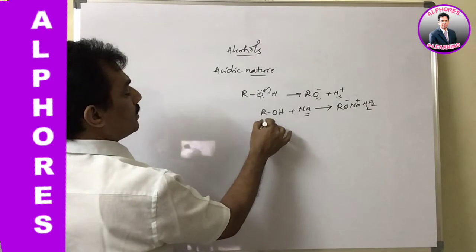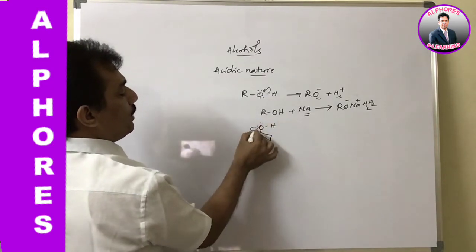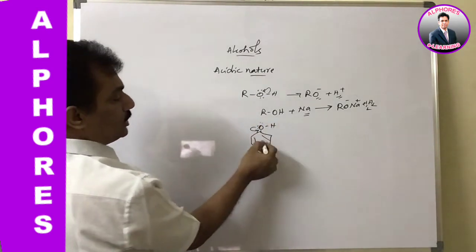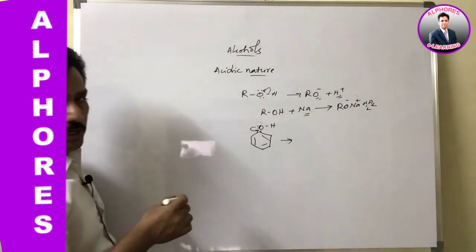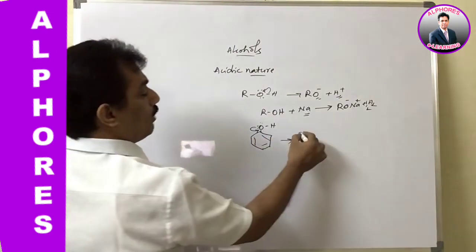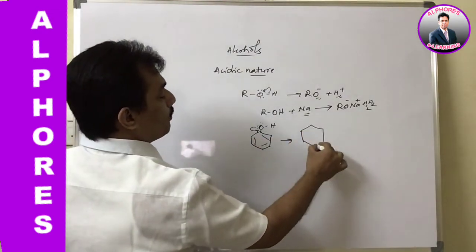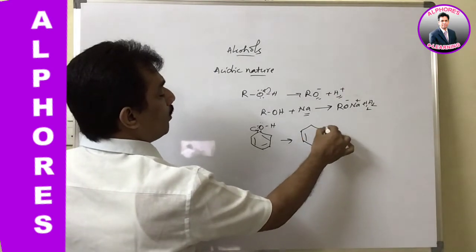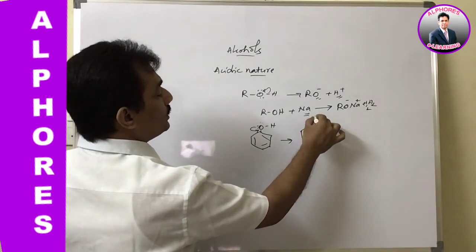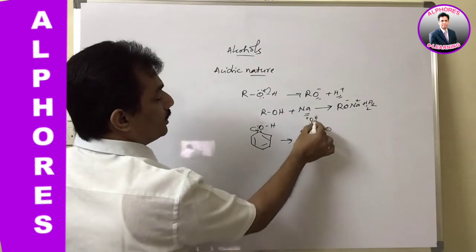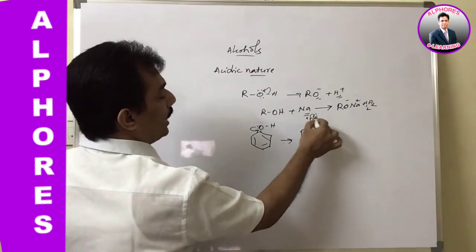Now, compared to alcohols, the acidic strength of phenols is more. The reason is that in phenol the lone pair of oxygen is involved in conjugation with the benzene ring, and because of that involvement, this oxygen temporarily feels some electron deficiency and is ready to release hydrogen.